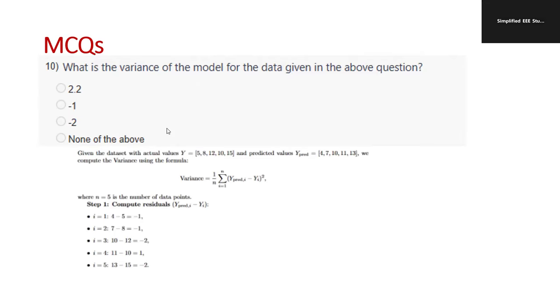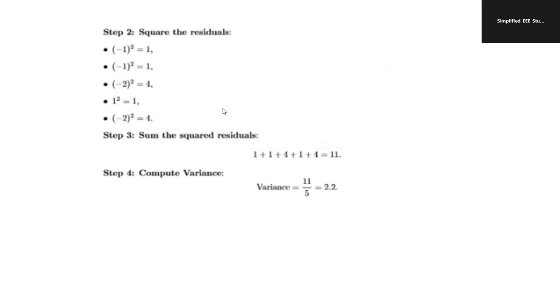Similarly, the calculation of variance formula: 1 by n sum of (y predicted minus y cap) the whole squared. That is called the formula for computation of variance.